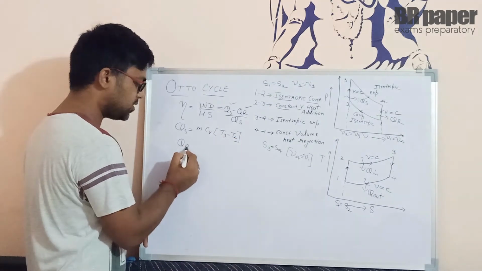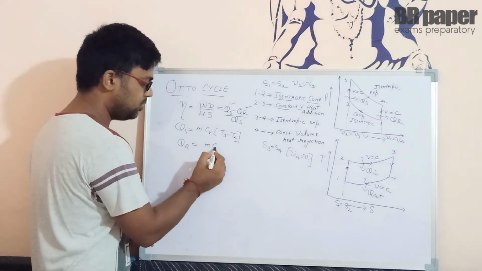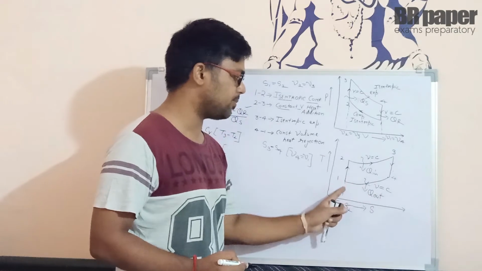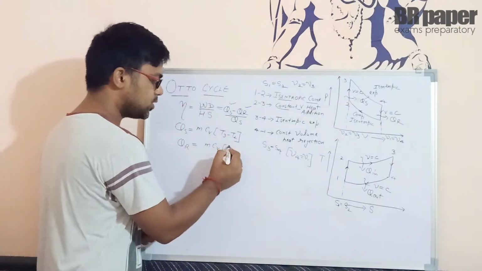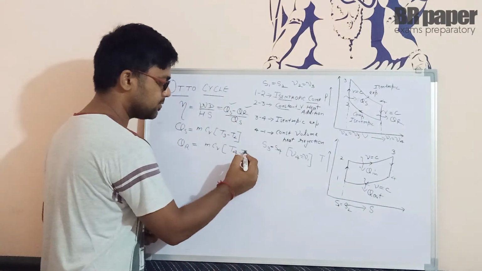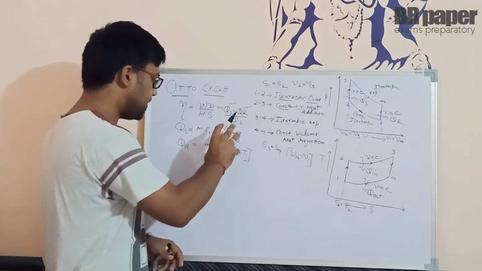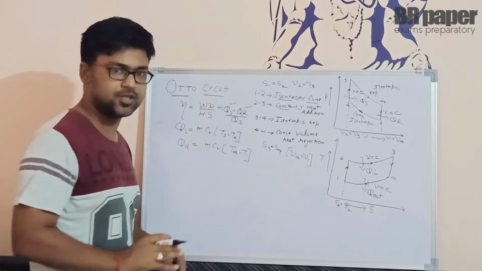And now for heat rejection, it is again going to be the same constant volume process. So mCV dT for 4 to 1, high temperature minus low temperature, that is 4 minus 1. So it is going to be T4 minus T1. Clear? Now we have to put the values of heat rejection and heat supply in the efficiency formula.